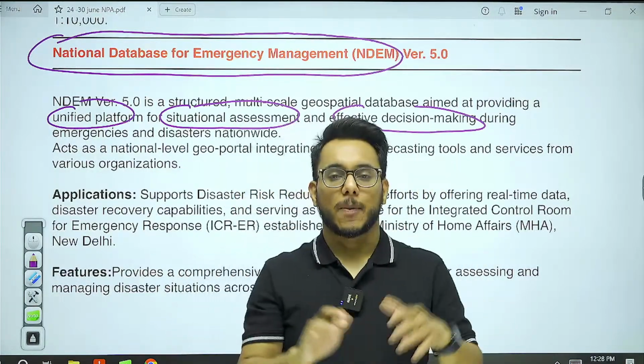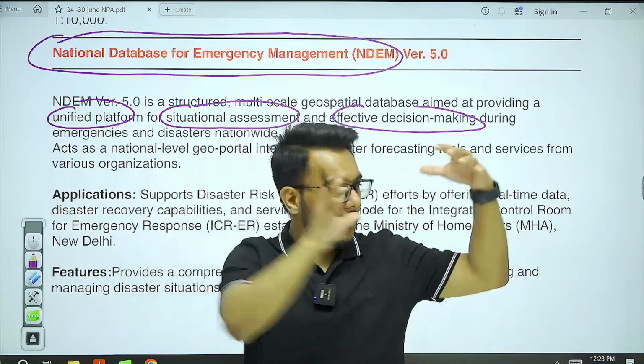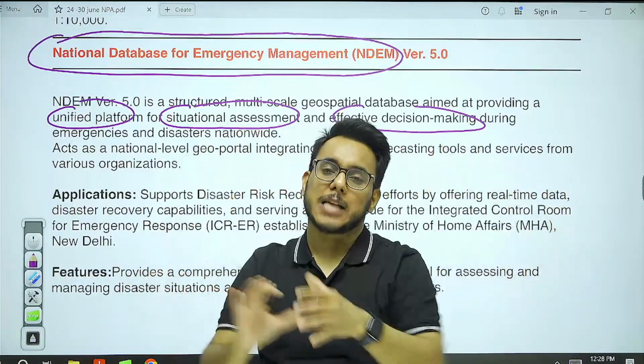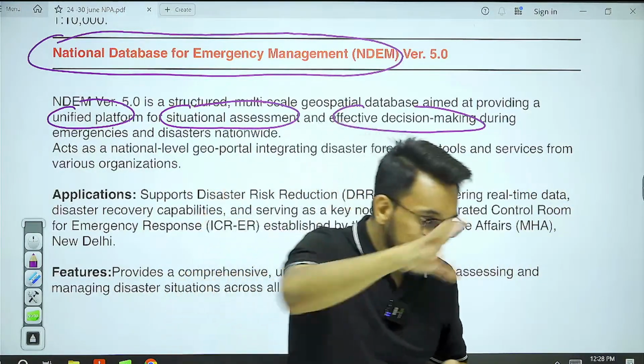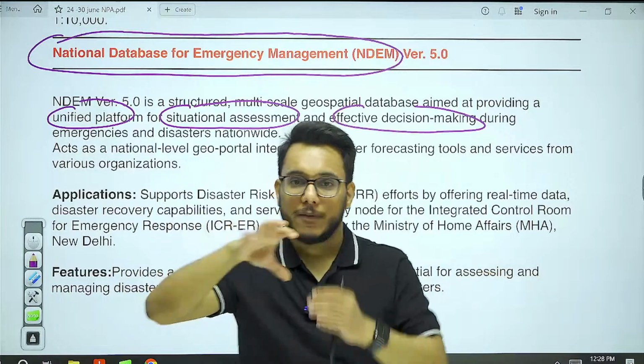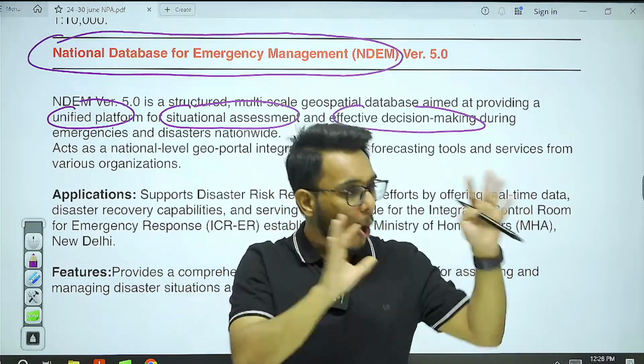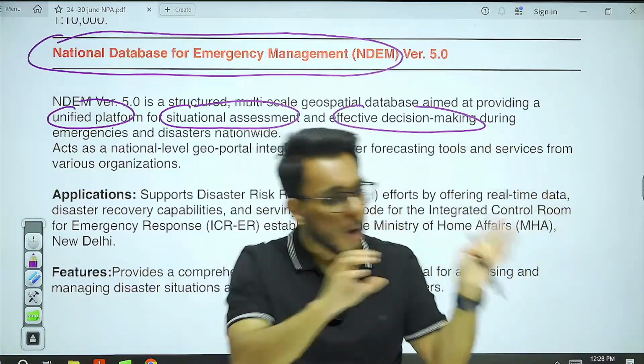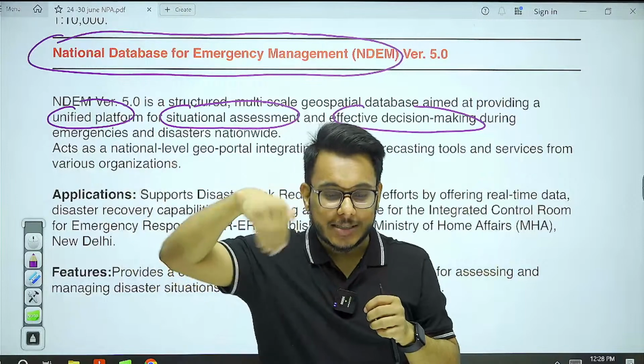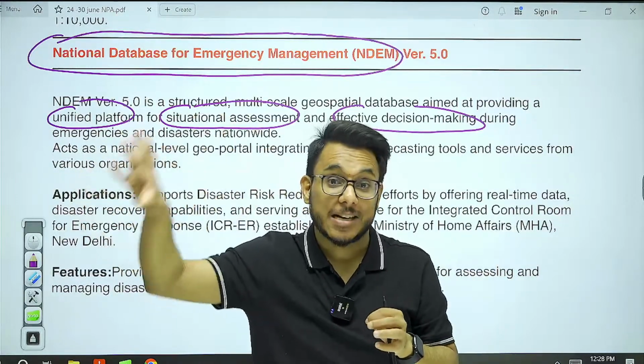Okay, coming back. So suppose there is a flood that has happened, there is a landslide that has happened in an area. Now, what areas are submerged, what areas are blocked? We need to have a real-time awareness. All the time you cannot send a human, all the time you cannot send a team to assess that particular situation on the ground. It might be dangerous, it might take time.